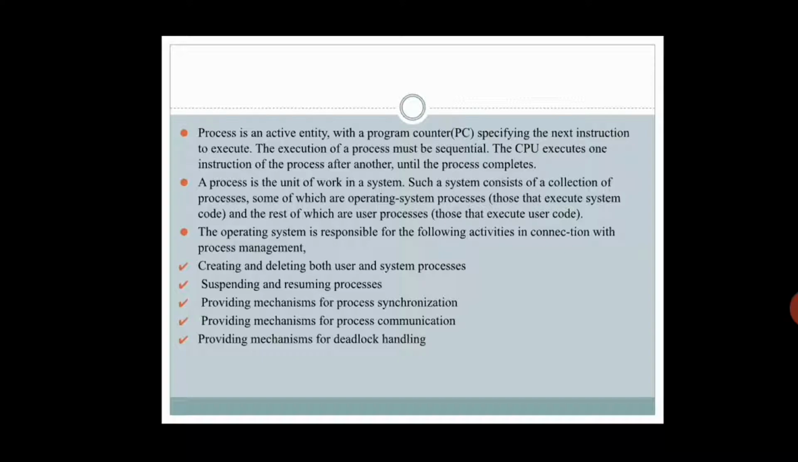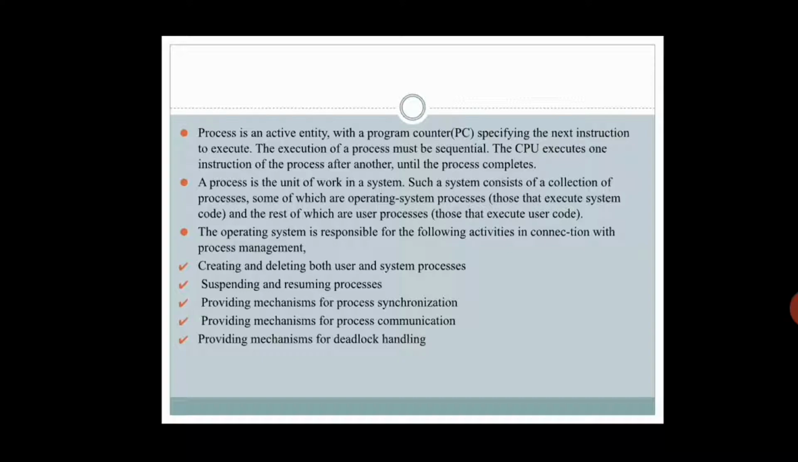The next thing is, a process is an active entity with a program counter, PC. The program counter will keep track of each and every thing which is being run, or which is in execution. We have to think in that way. You are going to learn the PC, or program counter, in depth in this subject. You will see that concept.